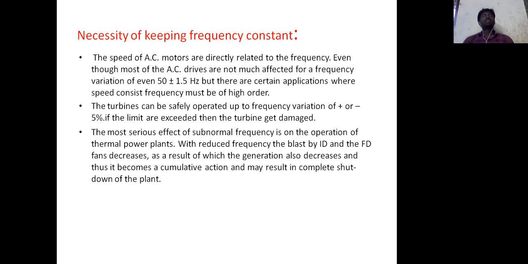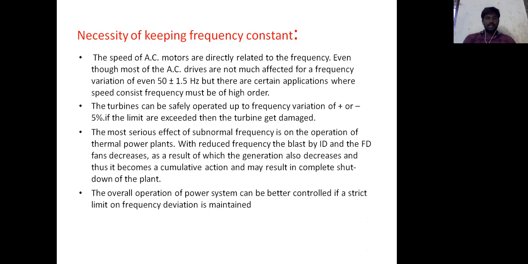It becomes a cumulative action and may result in complete shutdown of the power plant. The overall operation of the power system can be better controlled if a strict limit of frequency deviation is maintained.